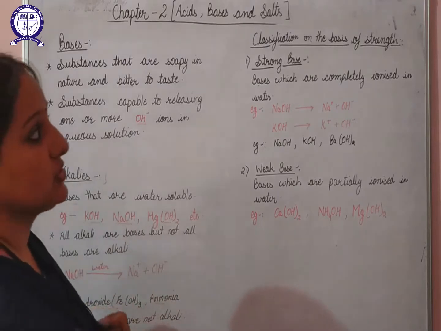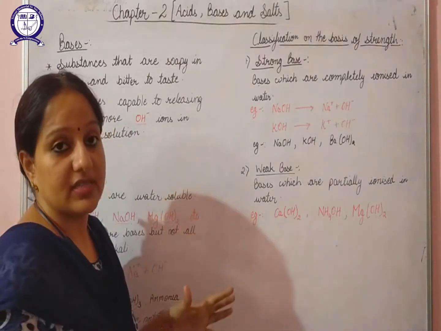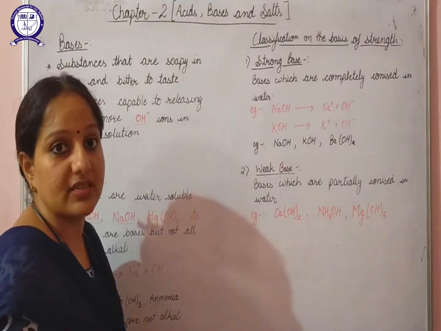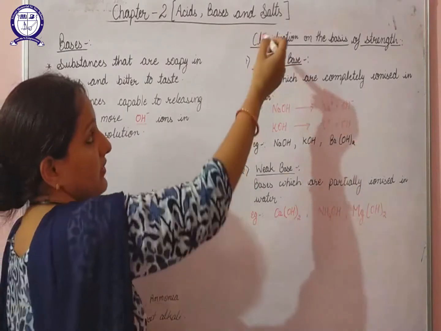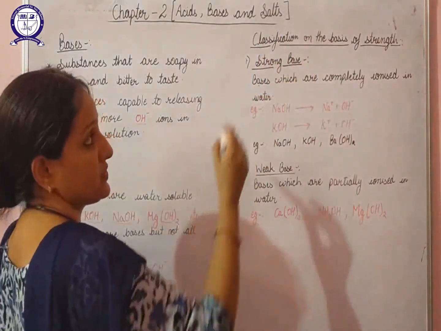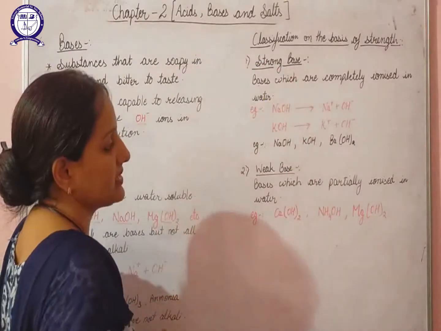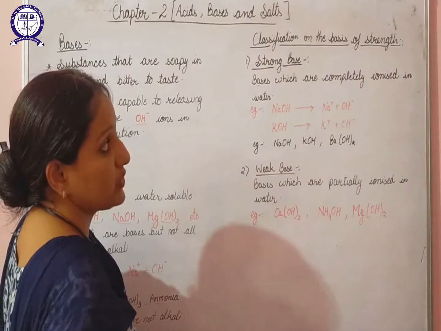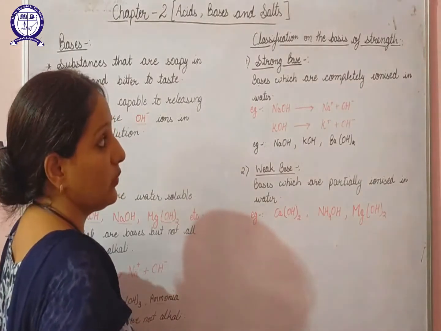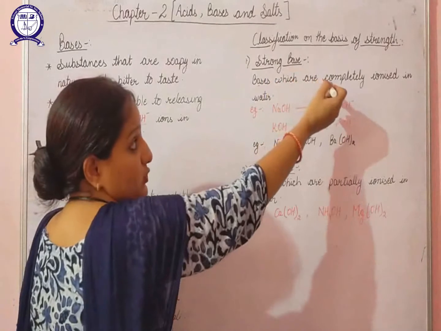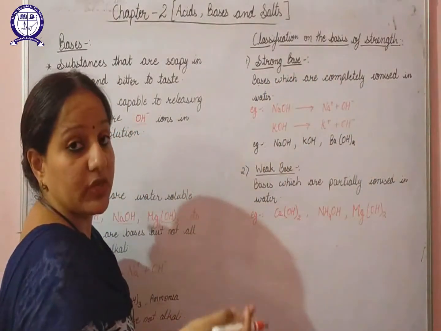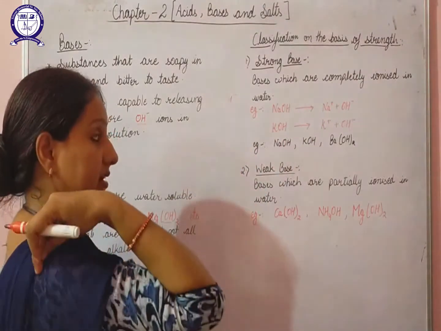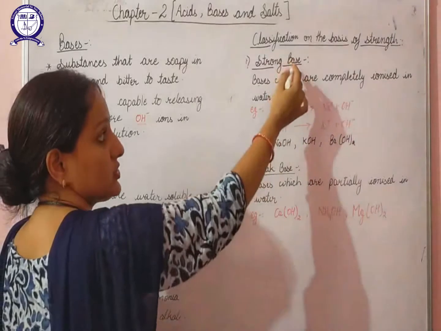Next is the classification on the basis of strength. The classification of acids on the basis of strength we have studied, that is strong acid and weak acid. In a similar way, we can categorize bases on the basis of strength as strong base and weak base. Now what is a strong base? Bases which are completely ionized in water. That means bases which get completely ionized to give hydroxyl ion, that is the OH negative ion, in their aqueous solution are considered strong bases.